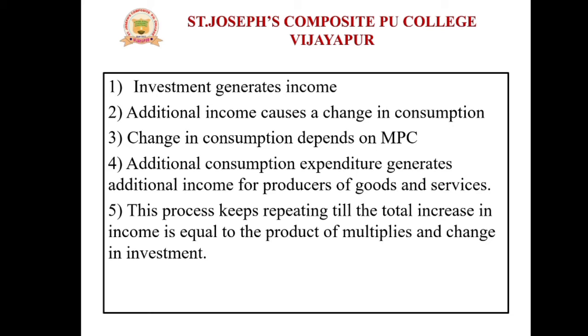And fifth one, this process keeps repeating till the total increase in income is equal to the product of the multiplier and the change in investment. What process? That is the multiplier process. It keeps on repeating till the total increase in income is equal to that product. So this is the principle of the multiplier.